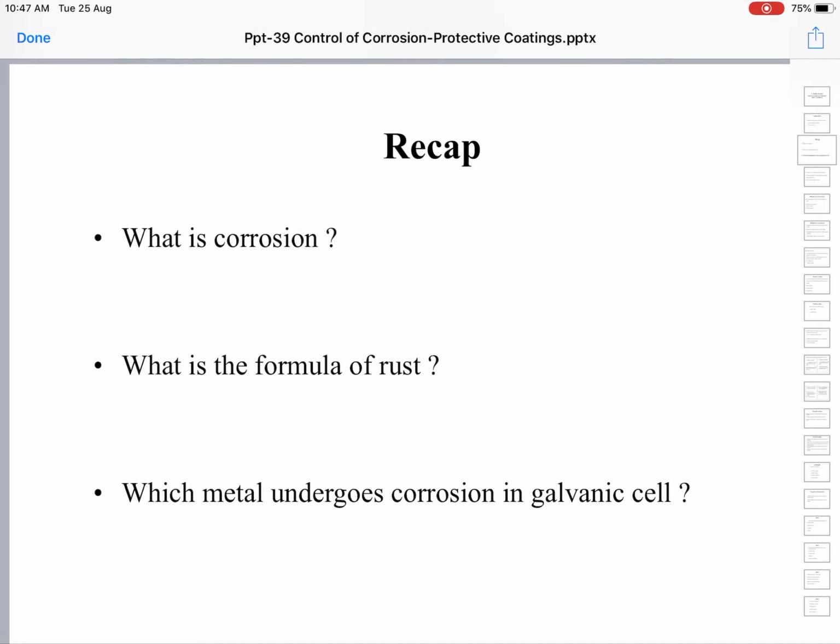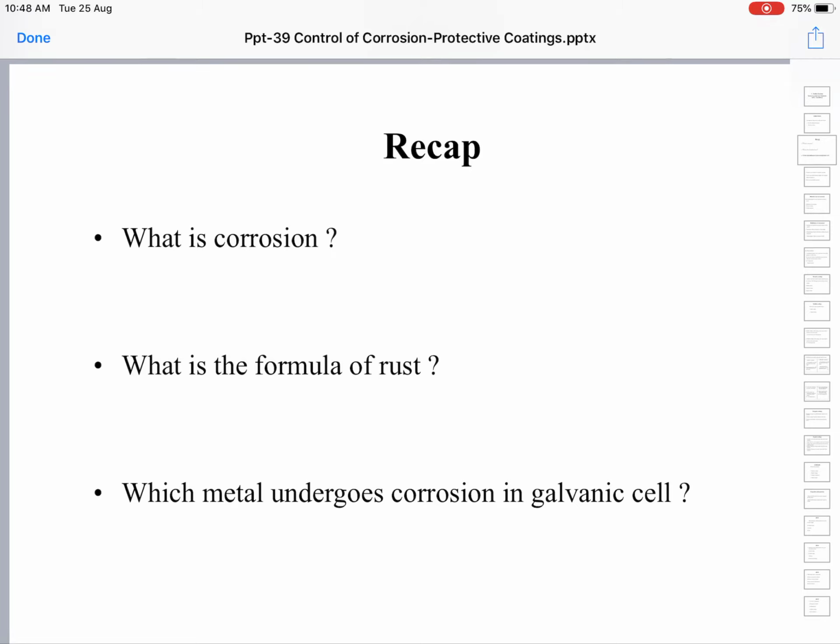So we need not specifically look for this conducting medium. Next is the formation of concentration cells. These concentration cells are formed because of differential exposure of different parts of metal to aerial atmospheric oxygen.